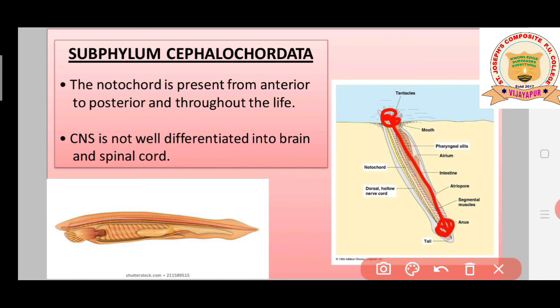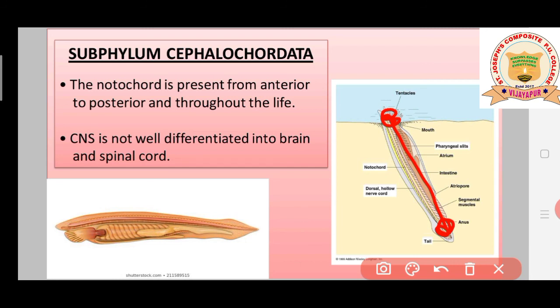As in the urochordata, we have seen the notochord is present in the tail region, and that too only in the larval stages. When they become adult, the notochord is lost. But in the cephalochordata, we don't see such a thing. In this group of animals, the notochord is present throughout the life.